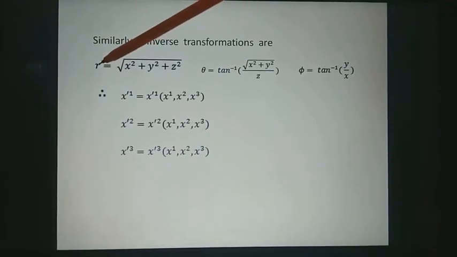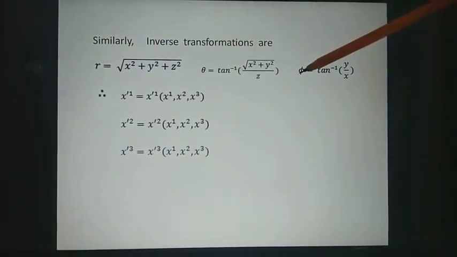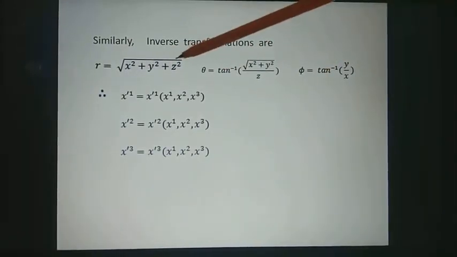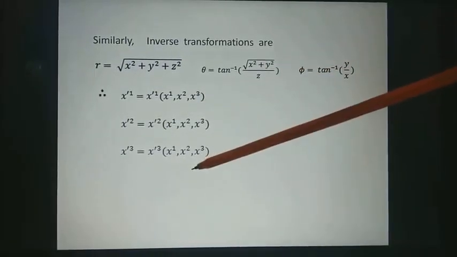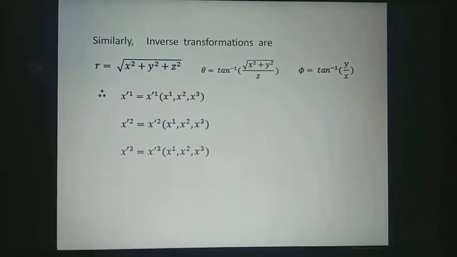This R means x dash 1, this is x dash 2, this is x dash 3, and x dash 1, x dash 2, x dash 3 are expressed in terms of x, y, z. x, y, z means x1, x2, x3. And therefore we have these three relations. We can write these relations in short as x dash j is equal to x dash j function of xi, and this is similar to the equations in 2. So in this way we have the equations of transformation of coordinates.